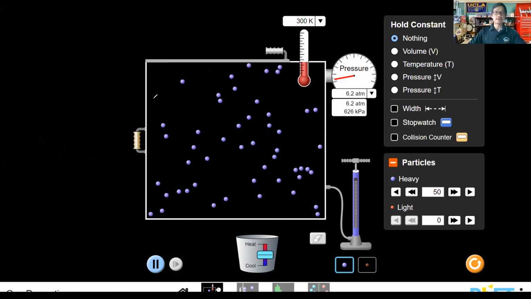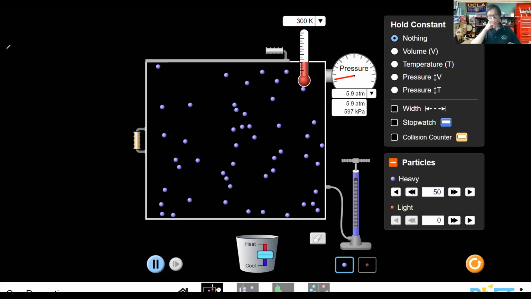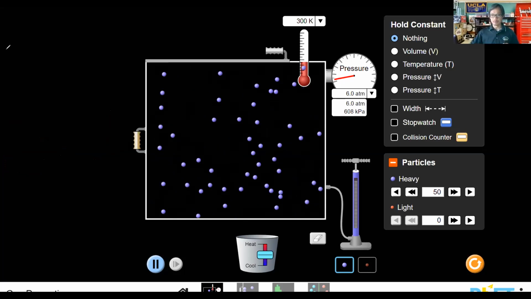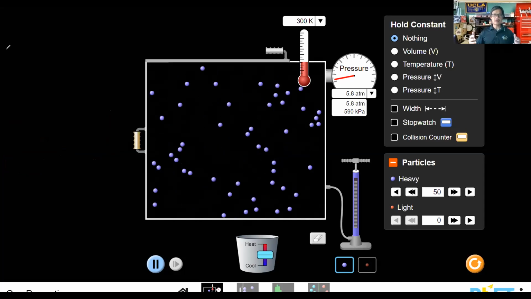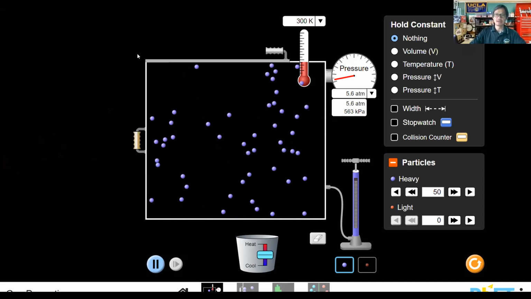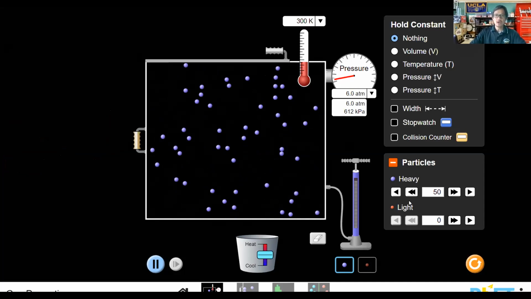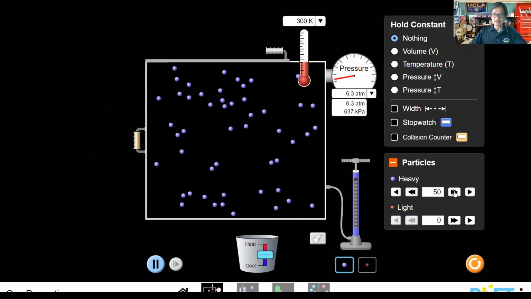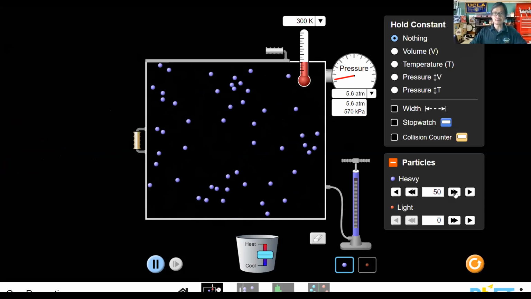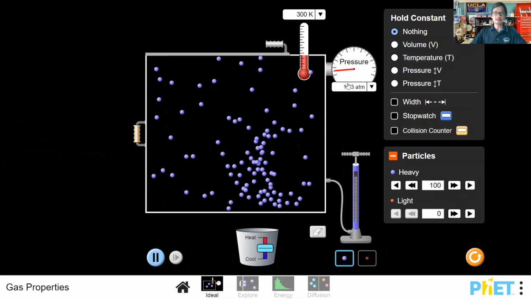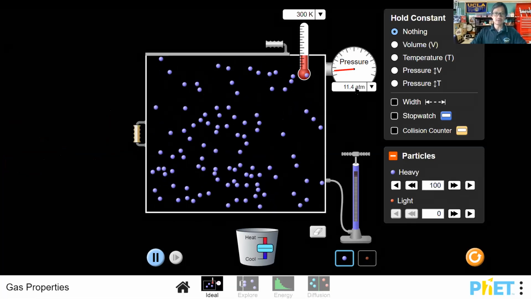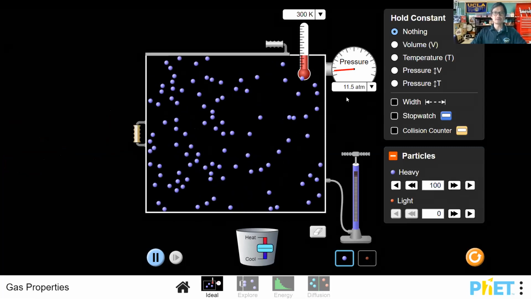So we know how gas pressure is created. We know how these gas particles create pressure. Okay, then let's talk about how we can change that gas pressure. Okay, how can we change this gas pressure? Well, the first and the easiest way to take a look at this is we add more gas particles. So let's go ahead and double the number of gas particles. Okay, and so now understand this, you see that the pressure also increases almost by a factor of 2 as well.